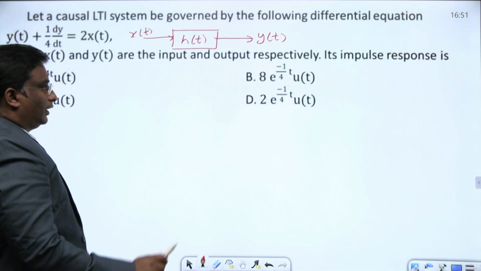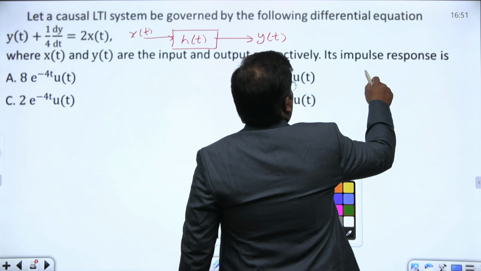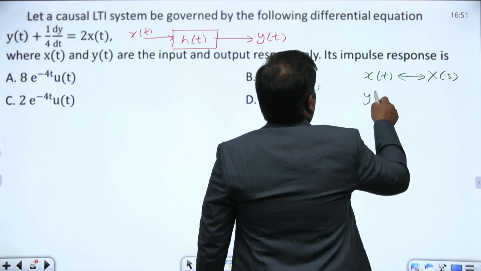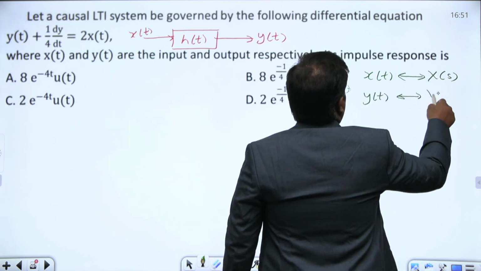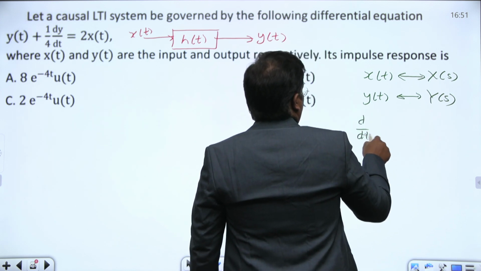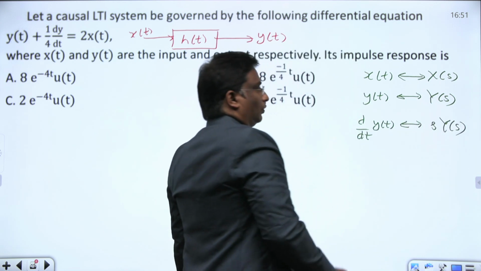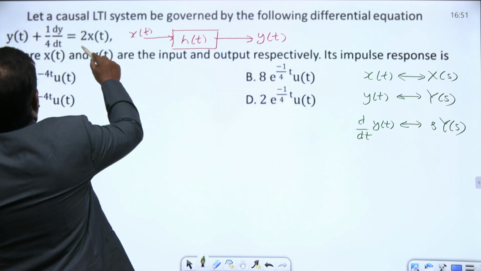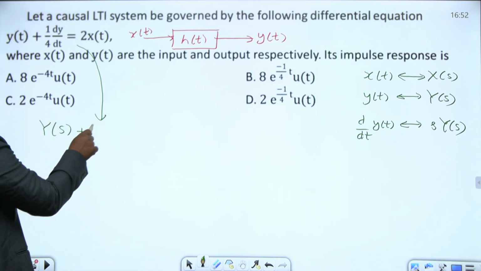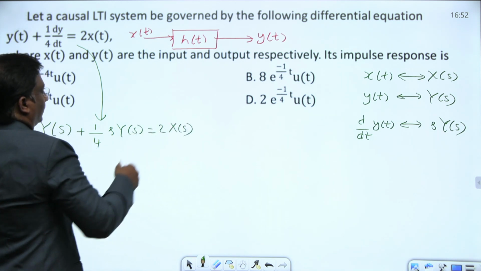We will solve this simply by using Laplace transforms. Let the Laplace transform of x of t be X of s and y of t be Y of s. Then what is d by dt of y of t? S into Y of s. Let us apply the Laplace transform to this equation. Then Y of s plus 1 by 4 into s into Y of s equal to 2 into X of s.